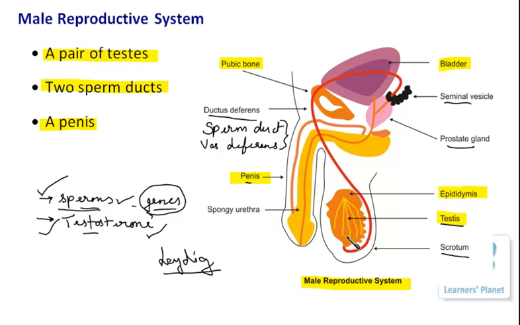Then from each lobe these ducts are coming and merging together to form a common duct, and then further they are opening into the vas deferens, right? So this bunch, this structure is actually known as the epididymis. So this is all about the male reproductive system, and this is how the male organism is releasing the sperms, and during sexual reproduction, the sperms are transferred into the female body.